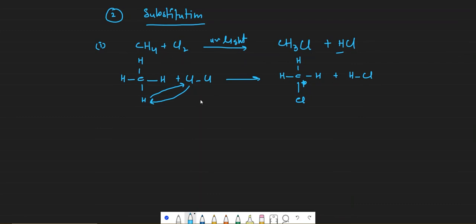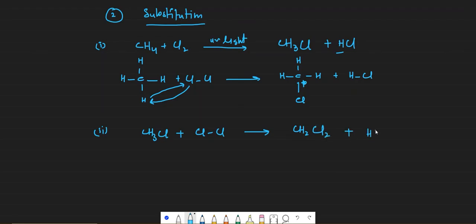Now CH3Cl is formed in the second step. The CH3Cl will react with more chlorine and another hydrogen will be replaced and substituted for chlorine. So hydrogen was removed and chlorine was added.